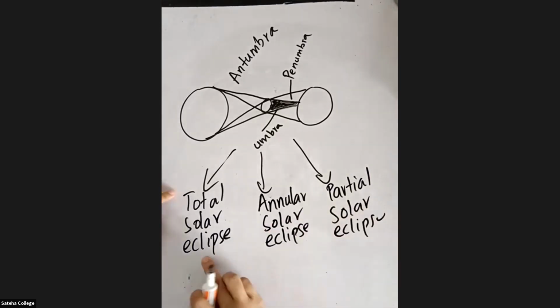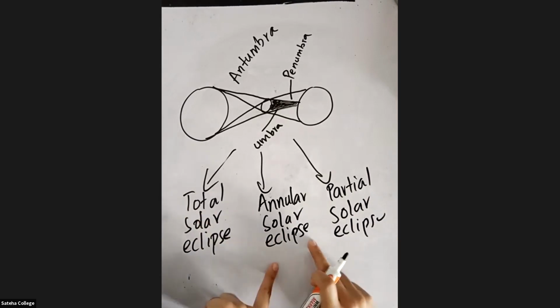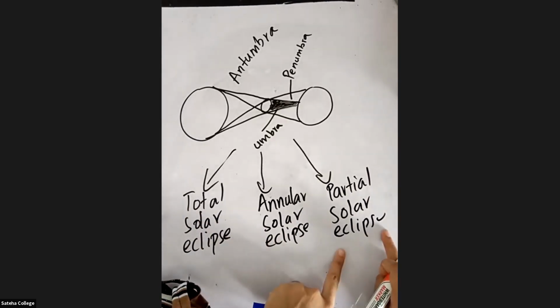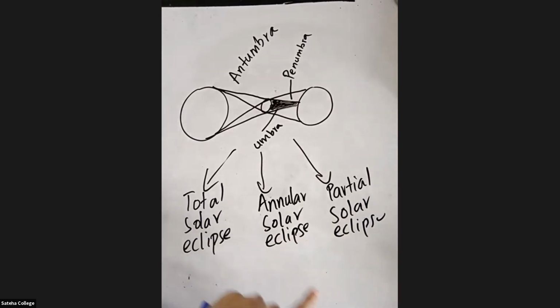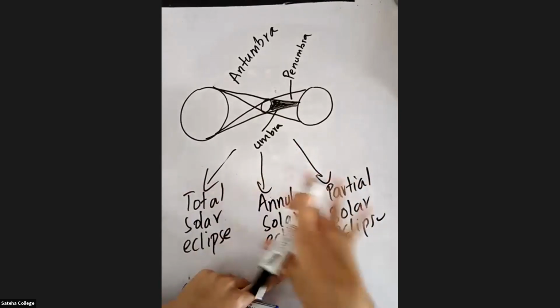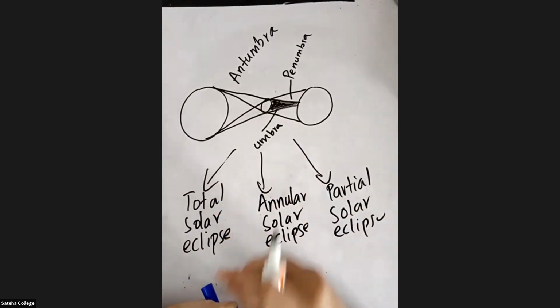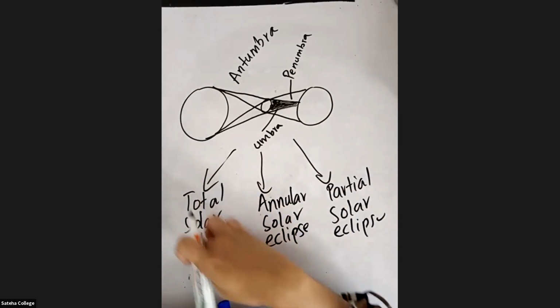So the first type is total solar eclipse. The second type is going to be annular solar eclipse. The third type of the solar eclipse you call the partial solar eclipse. I'll just give you all a small idea about these three things because the word is there in your book, but the explanation of them is not there.